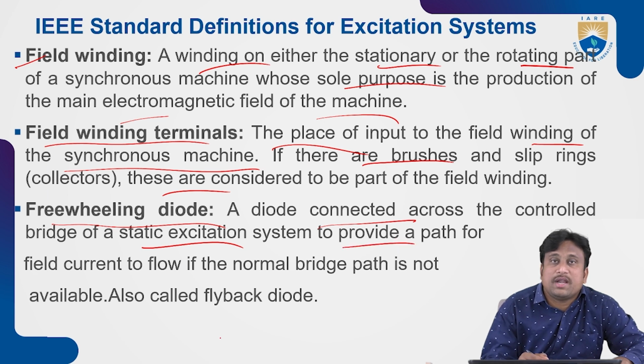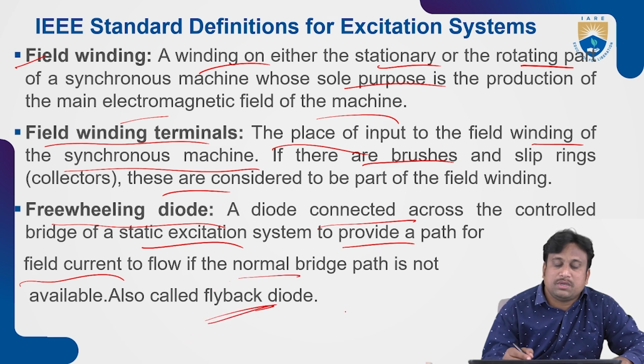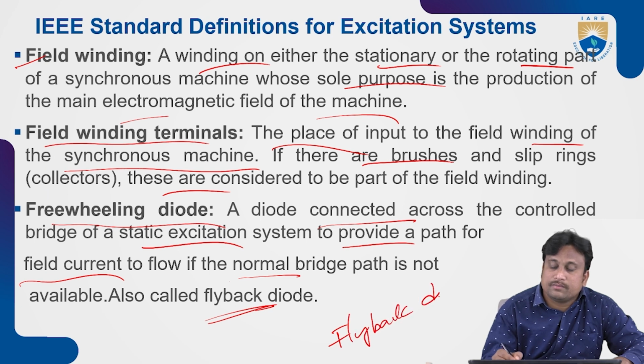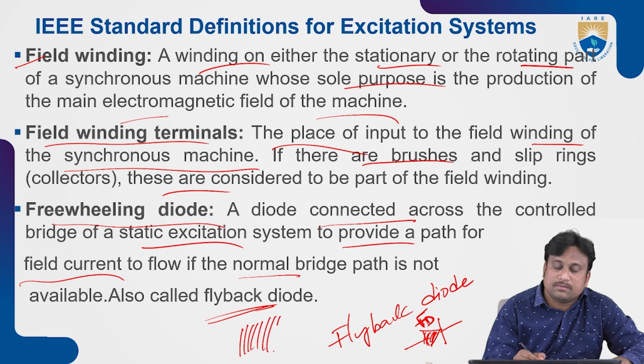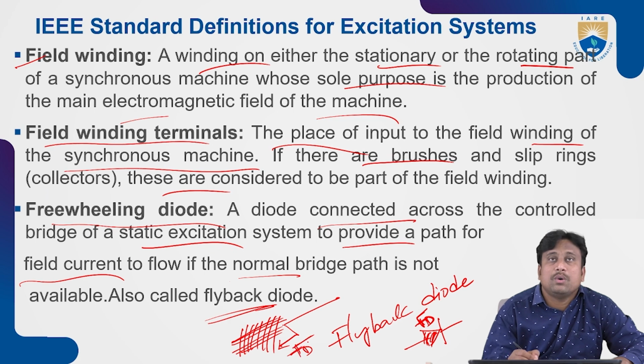Coming to the freewheeling diode, this is a diode connected across the controlled bridge of a static excitation system. It provides a path for the whole field current to flow if the normal bridge path is not available. This is also known as a flyback diode. The ripple content present in the whole system can be removed or nullified by the flyback diodes or freewheeling diodes in the system.